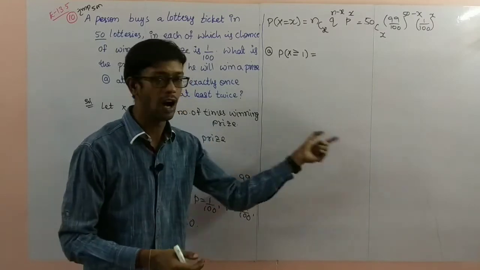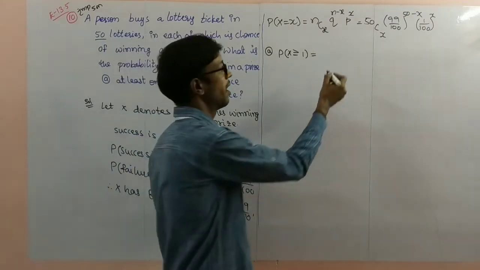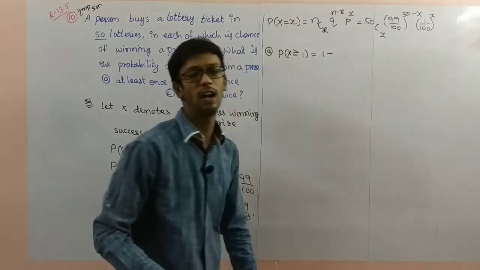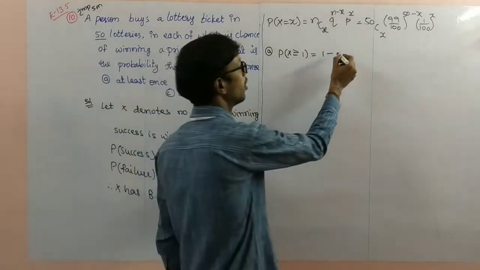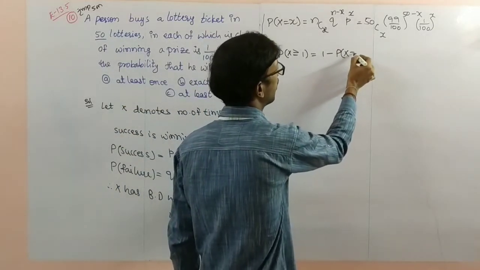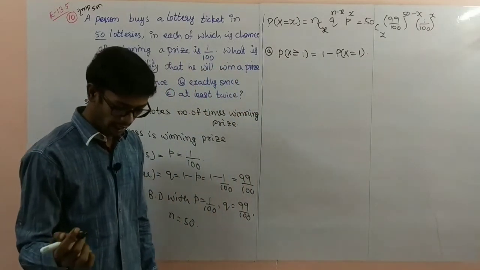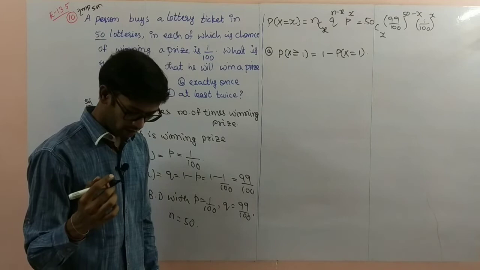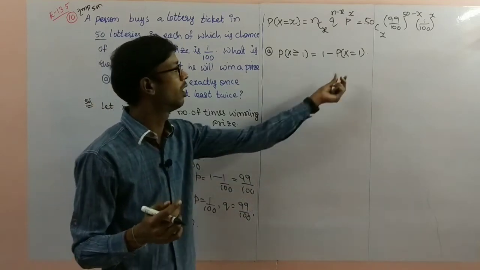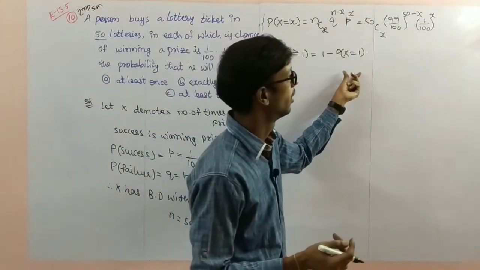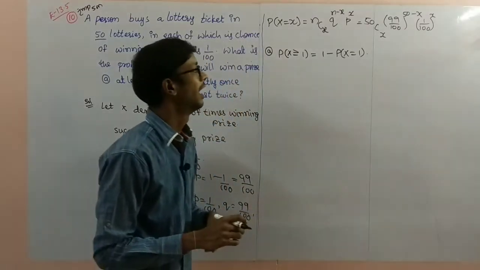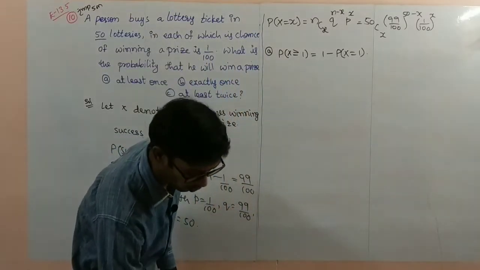Up to 50 we can't write totally. I am using the concept that the sum of all probabilities equals 1. So minus probability of x equal to 0, we have to remove it here.